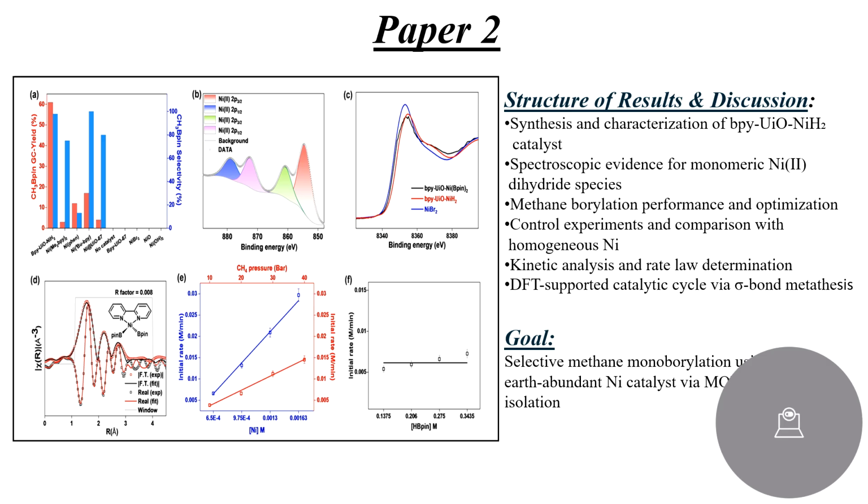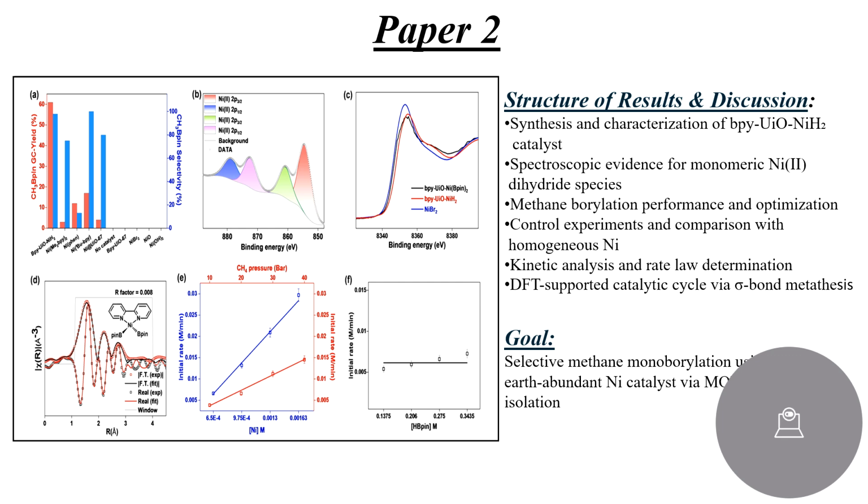Alright, moving on to paper 2. The story here is a bit different but follows the same smart logic. Since this paper is about methane, which is notoriously hard to activate because of the high bond dissociation enthalpy of the C-H bond, the authors have to be extra convincing.